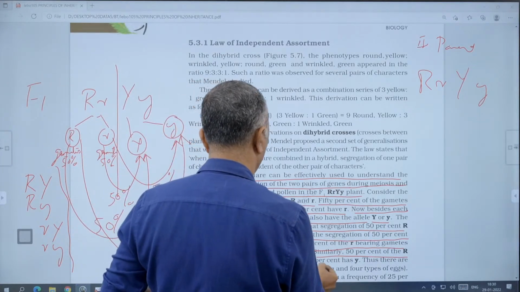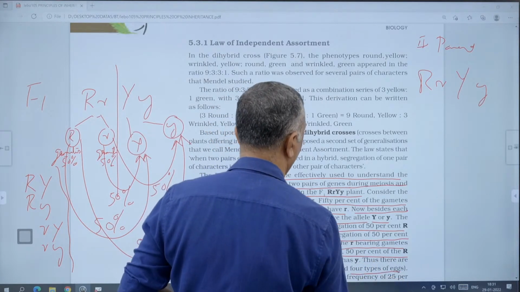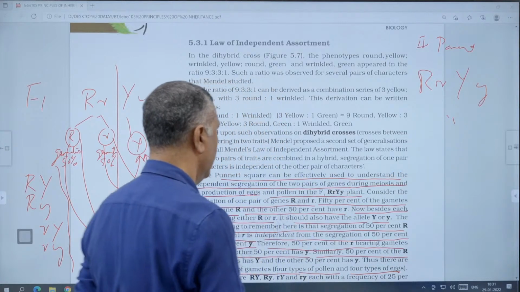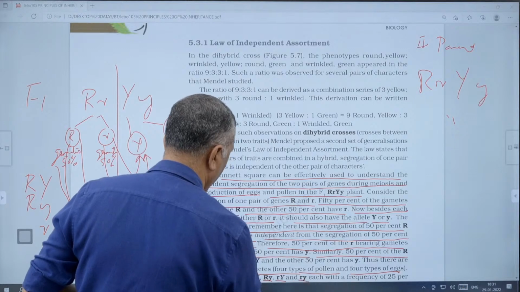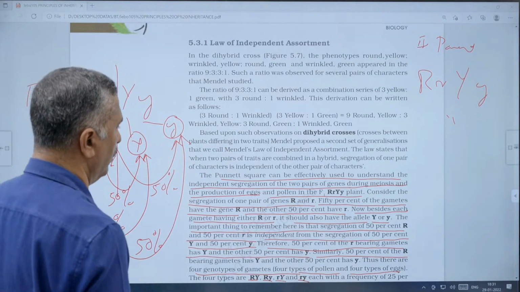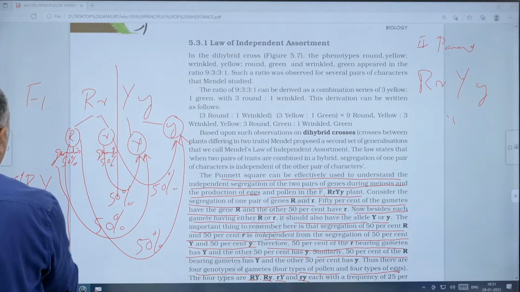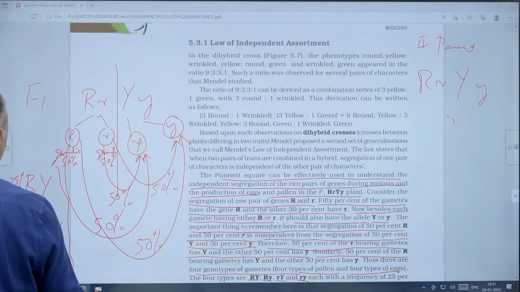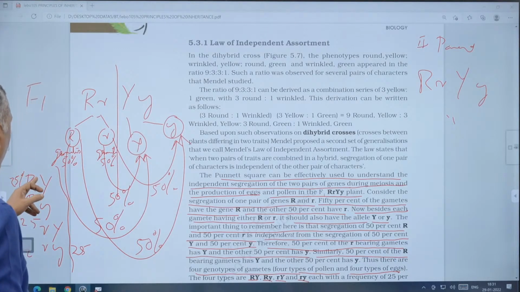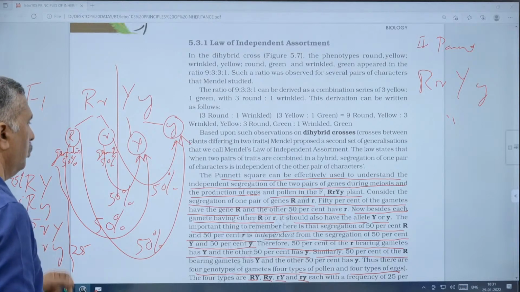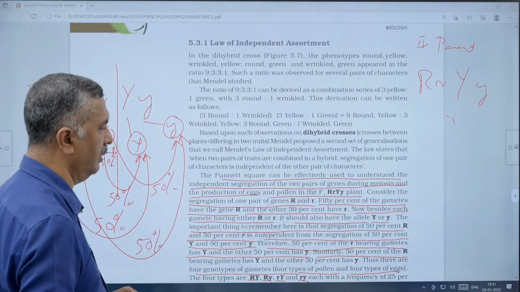Thus there are 4 types of pollen and 4 types of eggs from the 2 parents. The 4 types are capital R capital Y, capital R small y, small r capital Y, and small r small y, each with a frequency of 25%, or 1 by 4. That is called independent assortment during gamete formation, during meiosis.